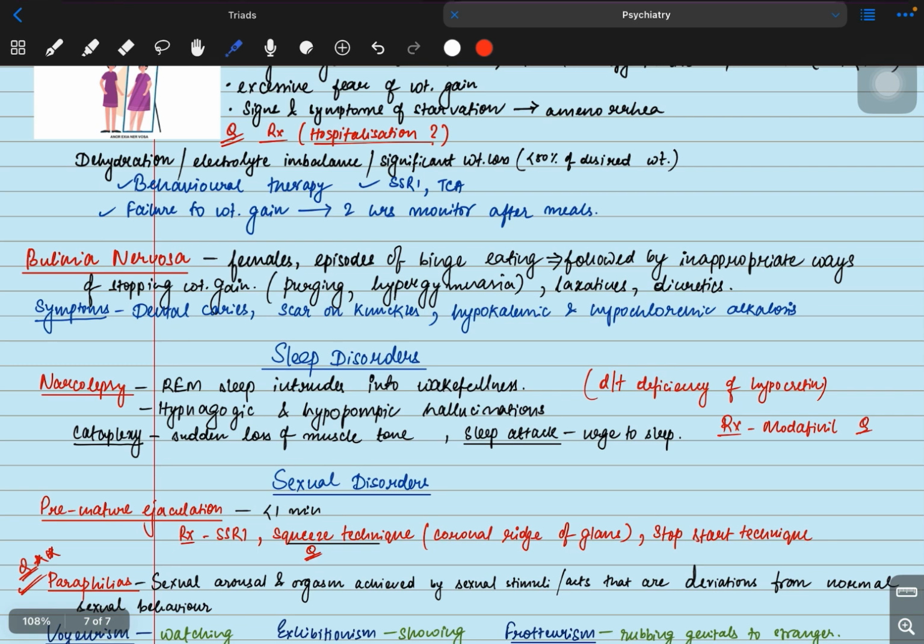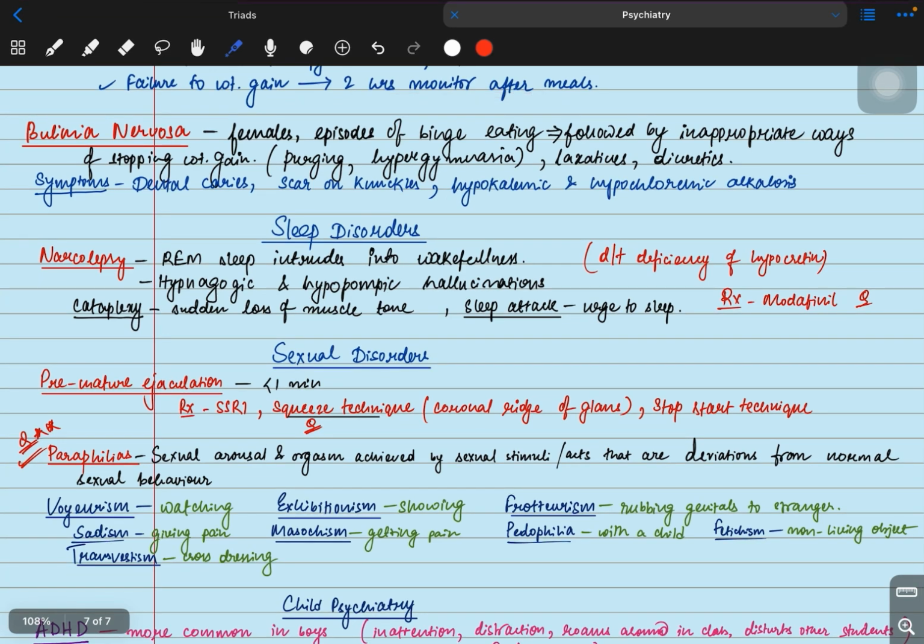and still if we find that even after giving all the treatment, even after giving the drugs, there is failure to gain weight, it means the patient is not taking the medicine. After taking the medicine, the patient is going to the bathroom and vomiting. So we have to monitor the patient 2 hours after the meals.